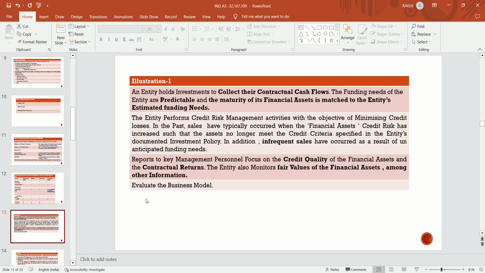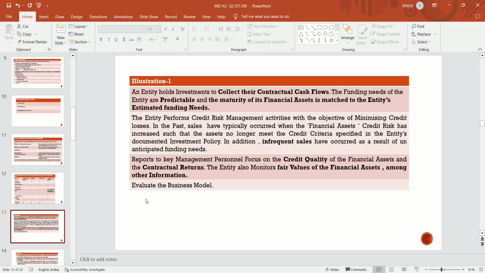Reports to the key management personnel focus on the credit quality of the financial assets and contractual returns. The entity also monitors the fair value of the financial assets, among other information. So in the first line itself, it says to evaluate the business model. Which model is it? The first line itself says that the entity's intention is to hold the investment till maturity, to collect their contractual cash flows.